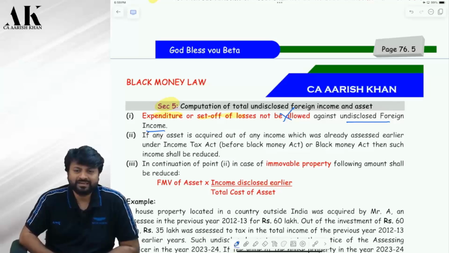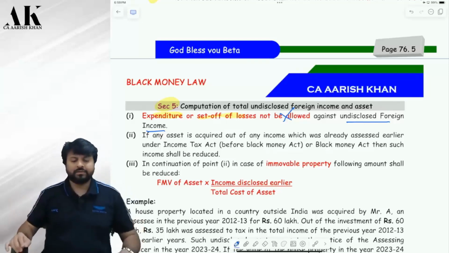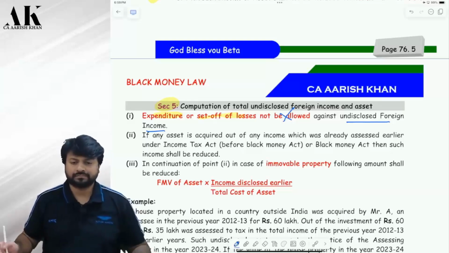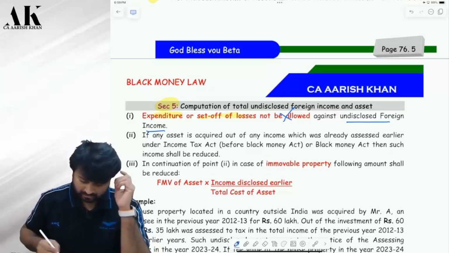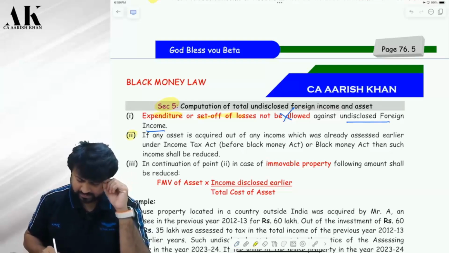Correct, sir. Okay. Now listen carefully. Now some relaxations. Listen. Some relaxations. Relaxation number 1. Very common sense relaxation. Point number 2. If any asset is acquired out of any income which is already assessed earlier under the Income Tax Act or black money law, then such income shall be reduced. See.